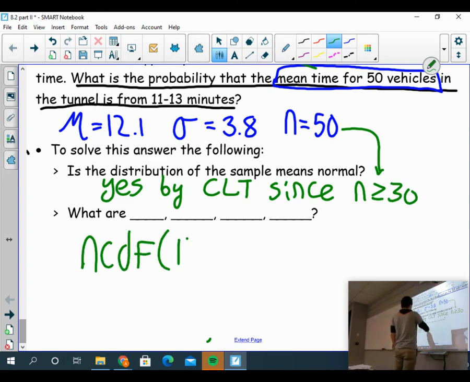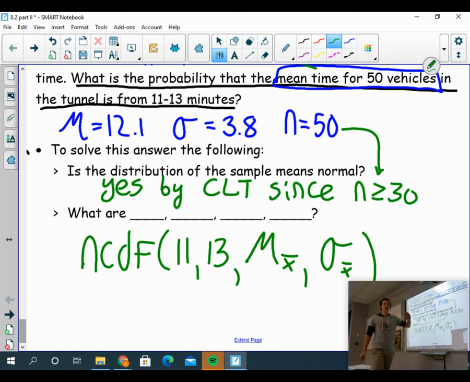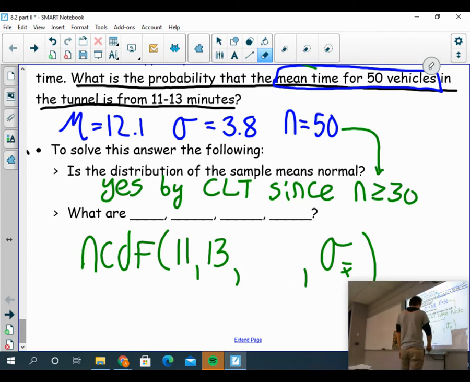My left bound will be 11. My right bound will be 13. What's the mean of my distribution of sample means? Again, we're working with the distribution of sample means. We have to find mu of x bar and sigma of x bar. Well, one of the consequences of the central limit theorem is that the population mean equals the mean of the distribution of sample means. So my mean is still going to be